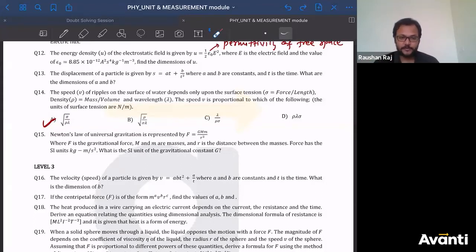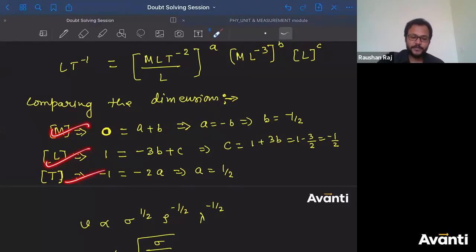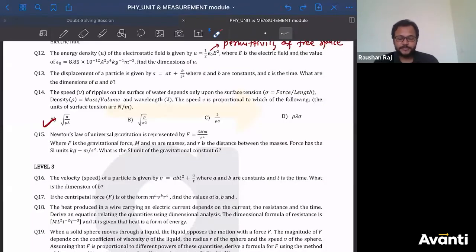If you know the dimensional formula for all the quantities involved, you can answer this without solving these equations. Since we have to get the dimension of M as 0, those quantities which contain mass should be divided. If I write the dimensional formula for sigma, I'm going to get M T inverse 2.